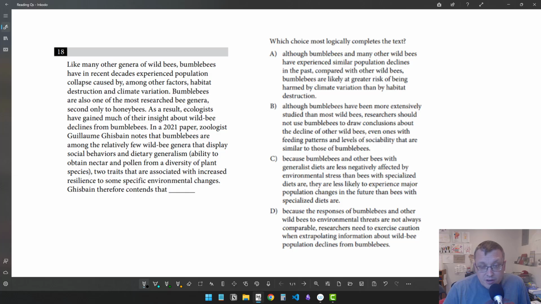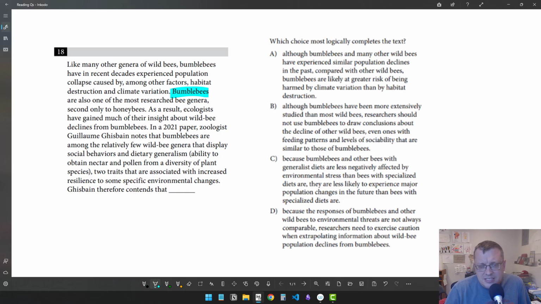Like many other genera of wild bees, bumblebees have in recent decades experienced population collapse caused by, among other factors, habitat destruction and climate variation. For some reason, the SAT likes passages about bees and climate collapse. I don't know, it just seems to be a very common topic. But here we're talking about a specific kind of bee, the bumblebee. Bumblebees are also one of the most researched bee genera, second only to honeybees. As a result, ecologists have gained much of their insight about wild bee declines from bumblebees.